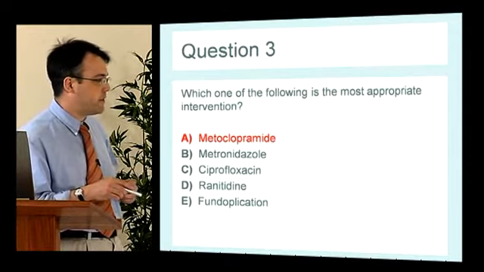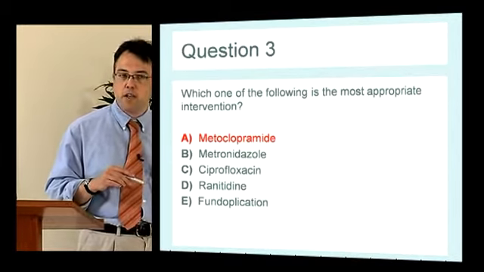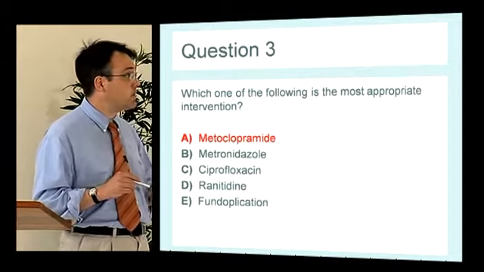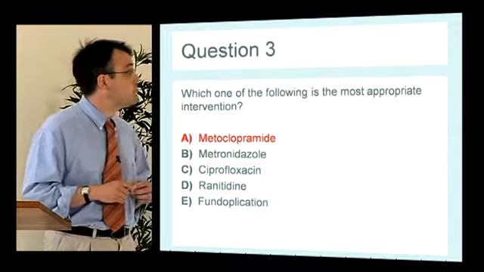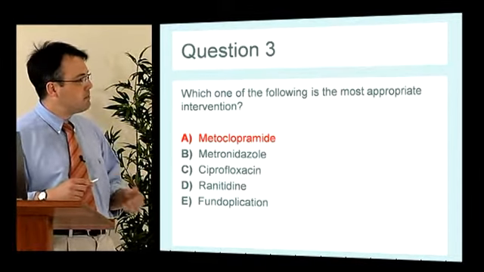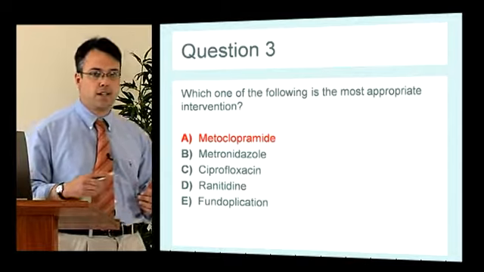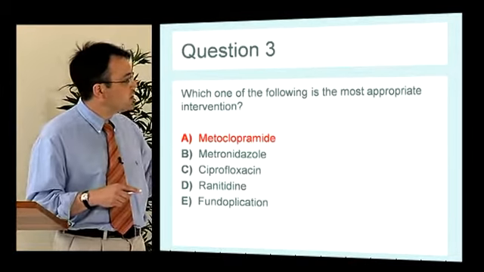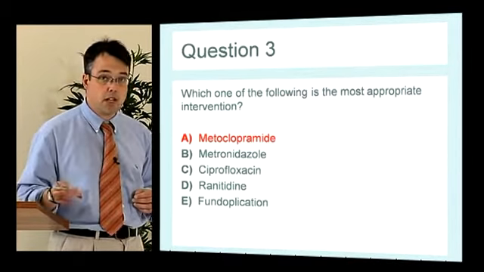Ciprofloxacin, metronidazole, and tetracycline are used as treatments for bacterial overgrowth, which is quite common in patients with systemic sclerosis. But she has reflux and bloating, which suggests dysmotility is a big problem for her, and so a prokinetic drug such as metoclopramide would be the better answer.